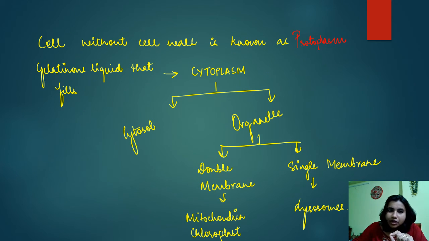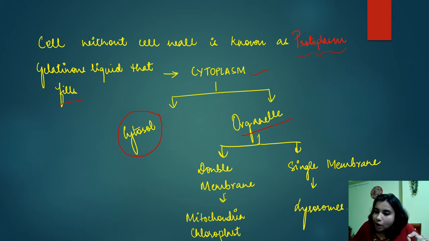Okay, next, to give an overview of the cell, I have included this flowchart, right? This is a cell without a cell wall. When a cell does not have the cell wall, that means its cell wall is lost. In that case, we call this protoplasm, right? The gelatinous liquid that fills the cell, we call it cytoplasm. Cytoplasm basically contains cytosol and organelles. Cytosol is the cytoplasmic matrix, right?